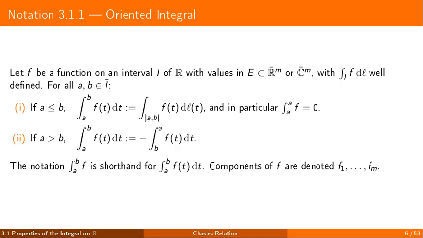A small but indispensable technical point before we go further. Throughout the lecture we use the oriented integral notation, the one with explicit lower and upper bounds on the integral sign. When the lower bound is less than or equal to the upper bound, the oriented integral coincides with the Lebesgue integral over the open interval. When the bounds are in the reverse order, we flip the sign, exactly as in the Riemann calculus you remember. With this convention in place, everything that follows can be written cleanly, without case distinctions on the order of the bounds.